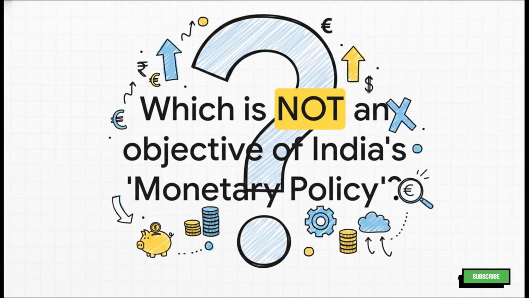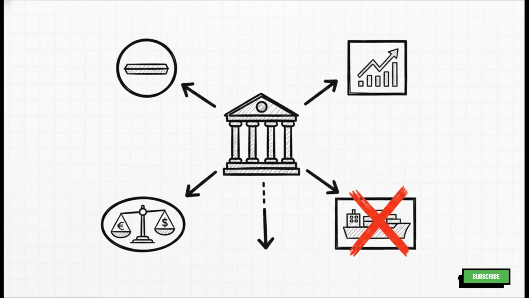Okay, next up is monetary policy. But here's the trick. The question asks which of the following is not an objective of India's monetary policy. So you're looking for the odd one out. Read the options carefully. The odd one out is C, regulating foreign trade.